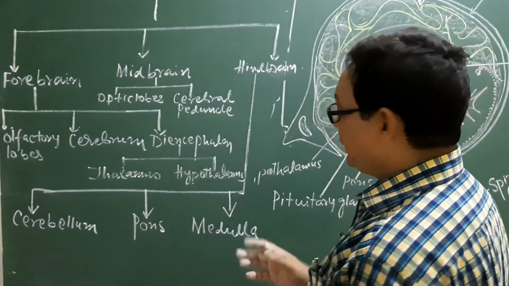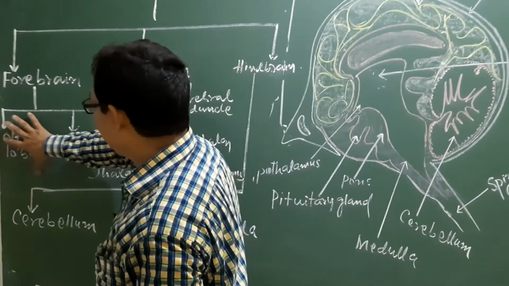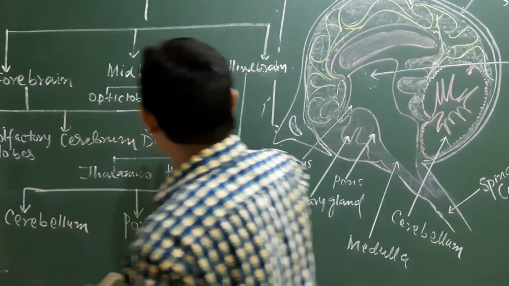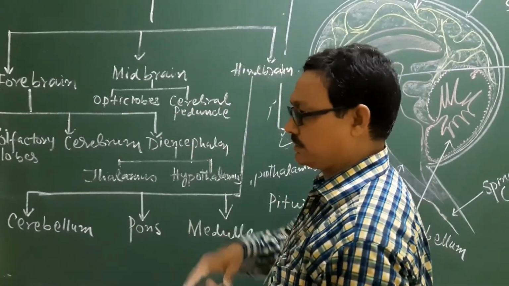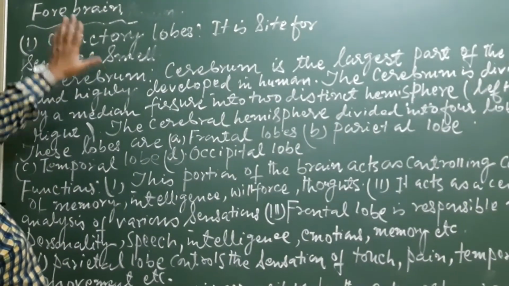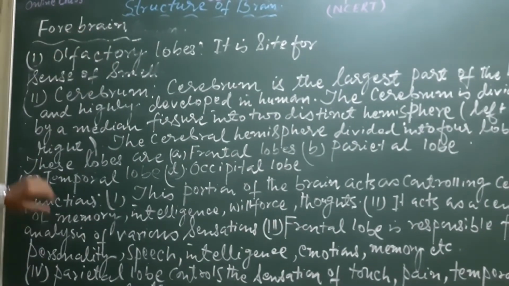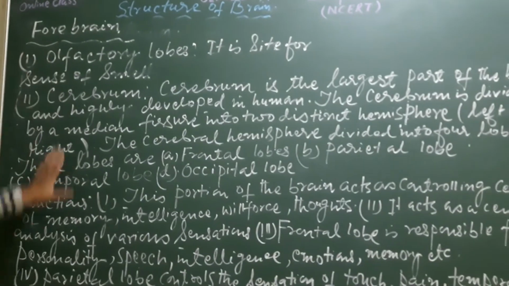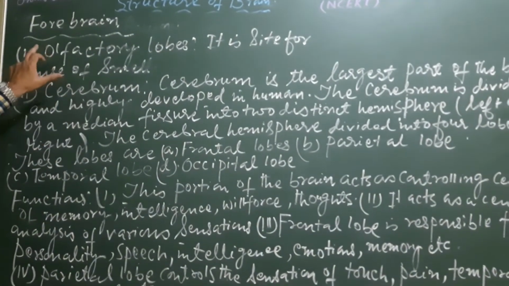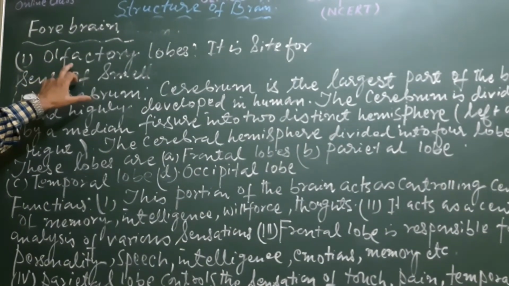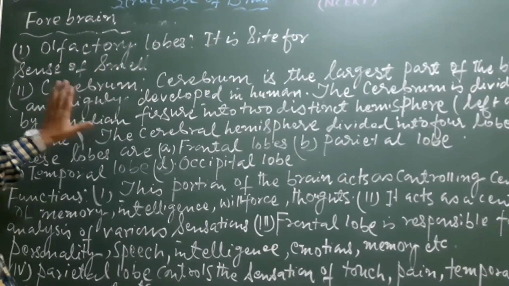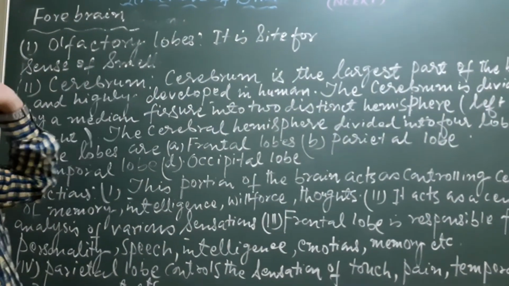Now let us come to know about the functions of all these important parts. Here are the different parts of the brain. First we have to talk about the forebrain and its different parts with function. Number one part of the forebrain, olfactory lobes. It is the site for the sense of smell.